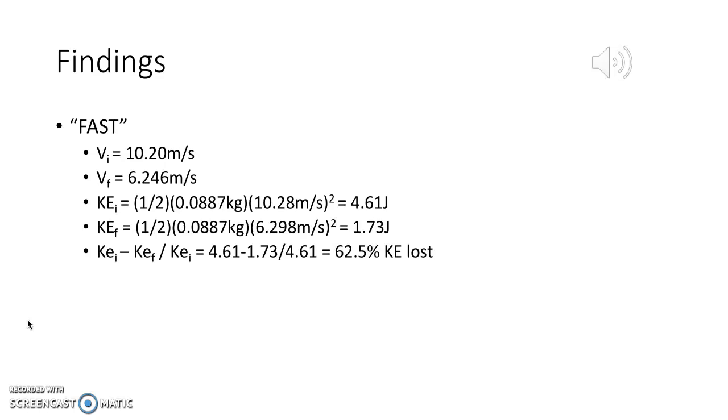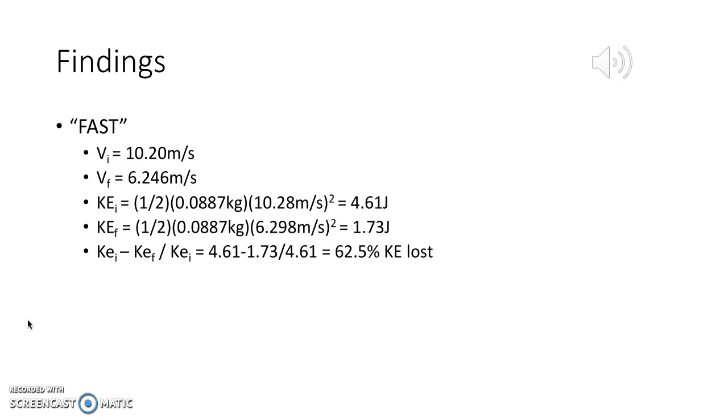Using AutoTracker, we were able to obtain an initial velocity value of 10.2 meters per second and a final velocity value of 6.246 meters per second. The initial velocity value was obtained just before the ball collided with the ground, and the final velocity was obtained just after the collision with the ground. Plugging into the equation 1/2 times mass times velocity squared, we were able to obtain an initial kinetic energy of 4.61 joules.